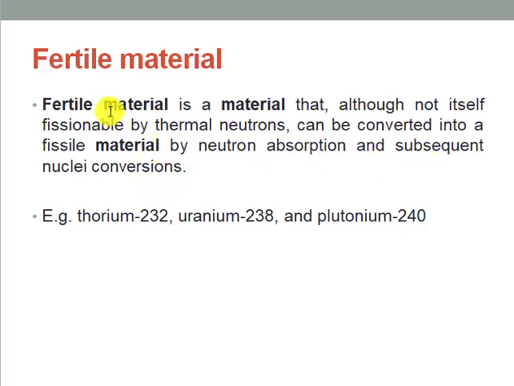It means these materials are not actually fissile material, but when a neutron adds up in these materials, they convert to fissile material by subsequent decays. Thorium-232, uranium-238 and plutonium-240 are the major examples.